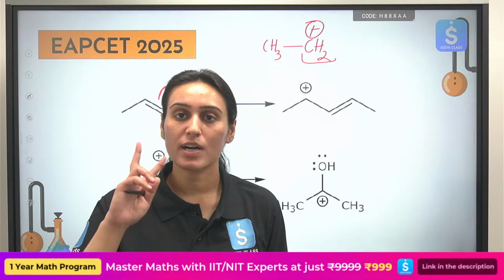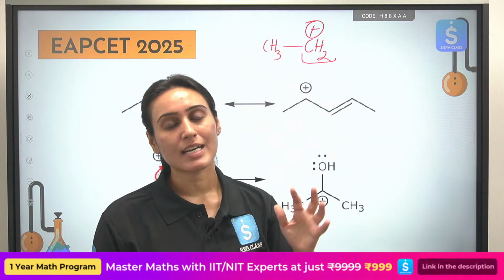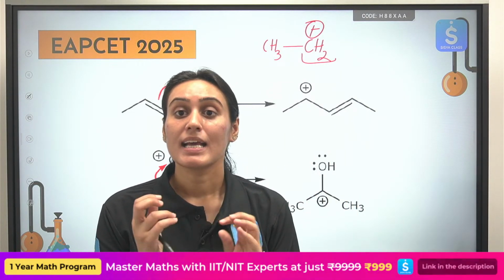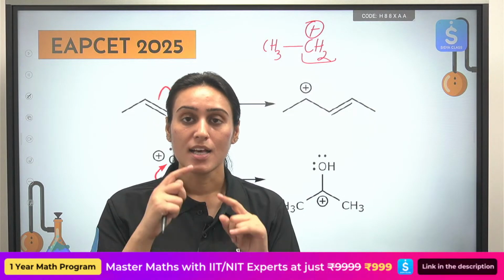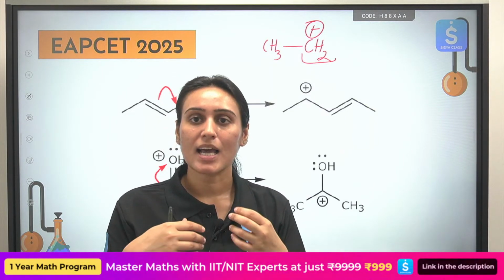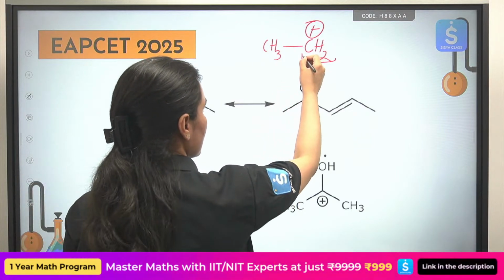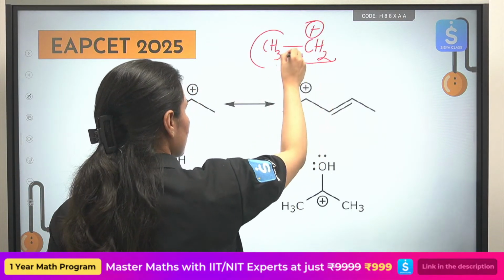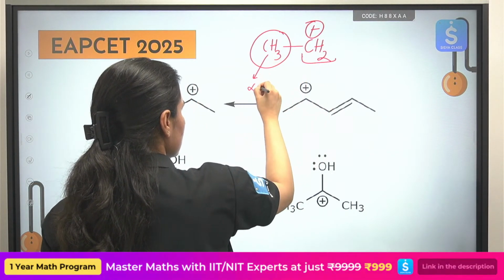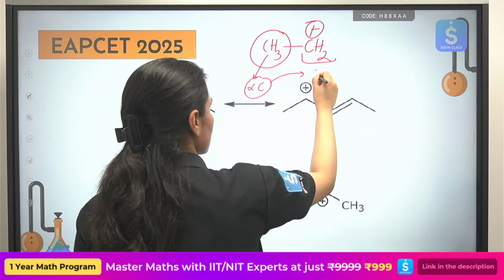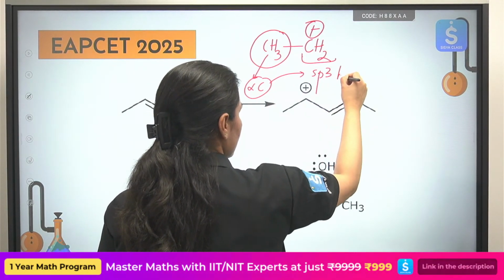For sure. So what are the two conditions you will look for if you are trying to see whether your carbocation can show hyperconjugation? So you will look for the alpha carbon, the carbon that is next to your carbocation. Okay. So we are talking about this carbocation. This will be my alpha carbon. So this alpha carbon must be, first of all, sp3 hybridized.